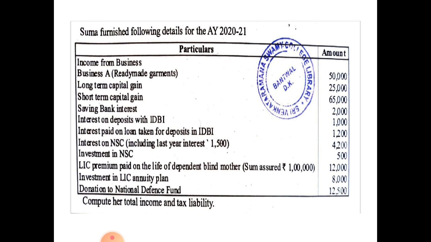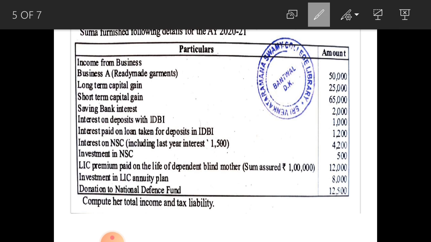See this problem. Suma furnished the following details for the assessment year 2020-21. Income from business: Business A, that is ready-made garments, 50,000 rupees. Here one more thing you have to add, business C. Add that point, that is not in the problem.